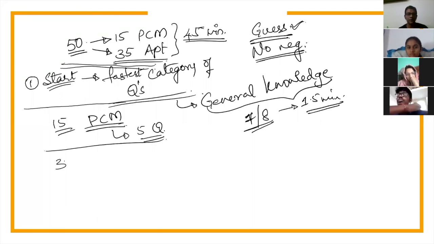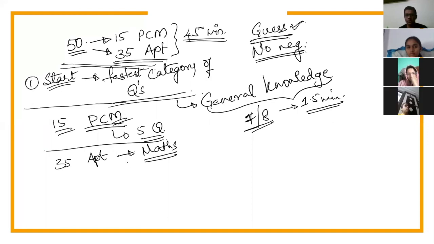Now, if there are 35 questions coming from aptitude, what does aptitude contain? Aptitude will contain maths again, because these maths are not your higher maths. The maths that you get in PCM is a higher maths, what we call modern maths, because you have geometry, mensuration, coordinate geometry, probability, permutation combination, calculus, matrices, determinants, logarithms, surds, and so on and so forth. They are modern maths or algebraic based maths, whereas the aptitude maths are basically arithmetic based maths. Application of logic in maths is what this aptitude maths is all about.